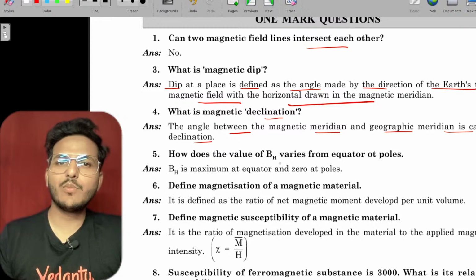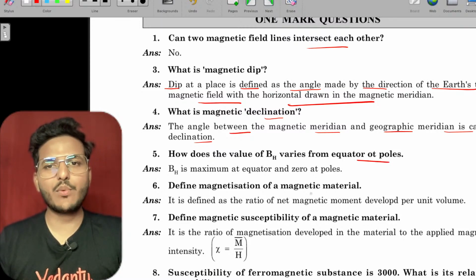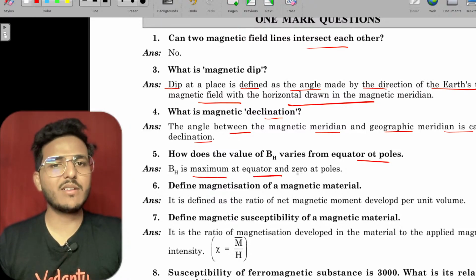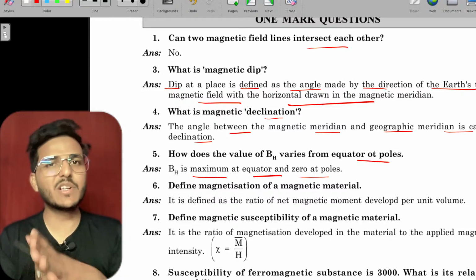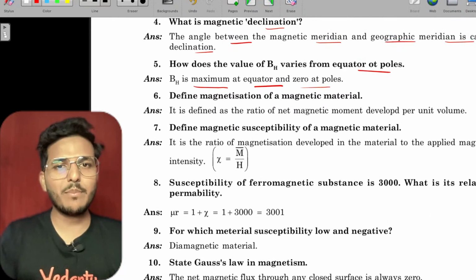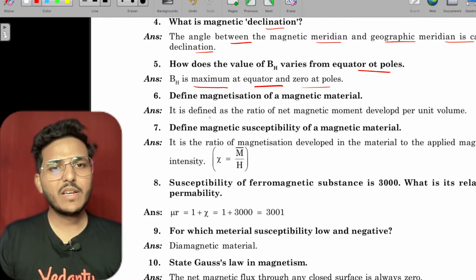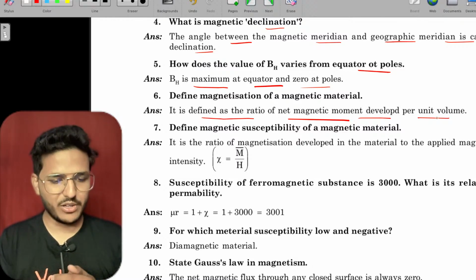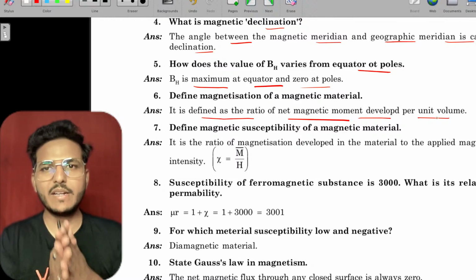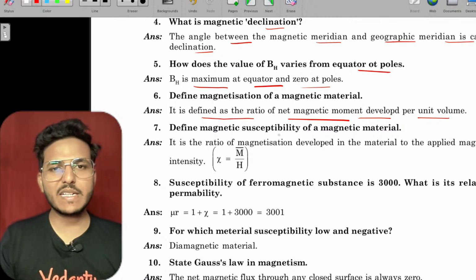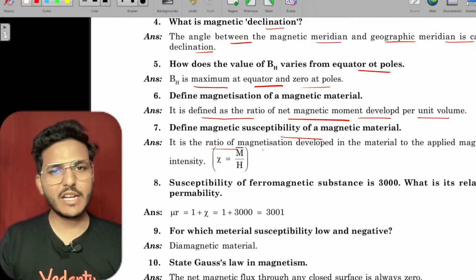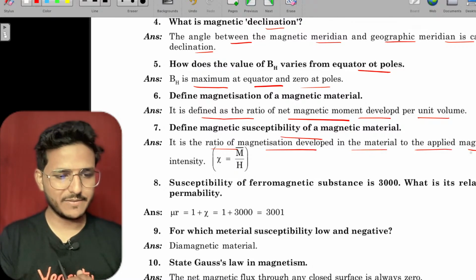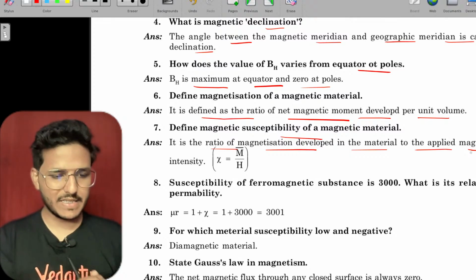How does the value of BH vary from equator to pole? As you know, the horizontal component BH is maximum at the equator and 0 at the poles. Define magnetization of a magnetic material. It is defined as the net magnetic moment developed per unit volume. And what is magnetic susceptibility? The ratio of magnetization developed in the material to the applied magnetic intensity.